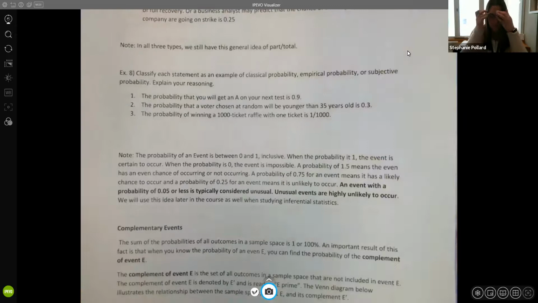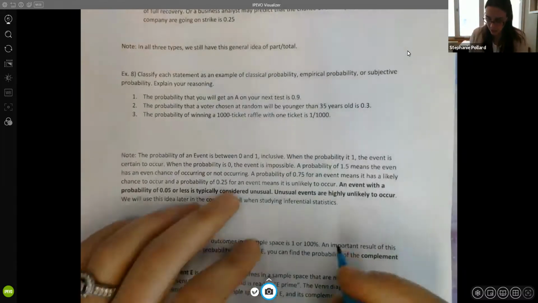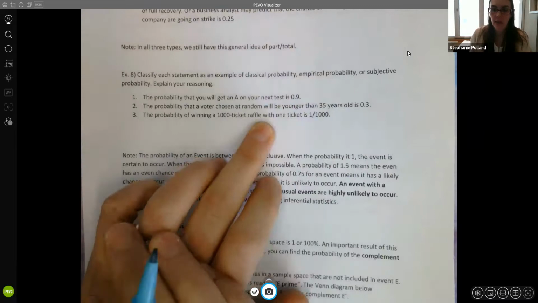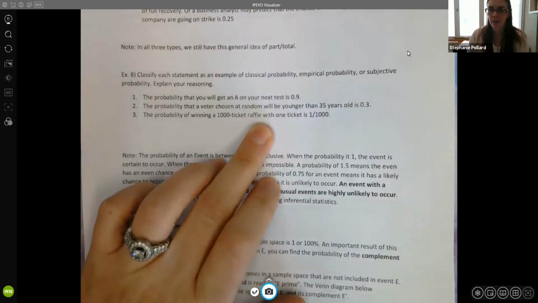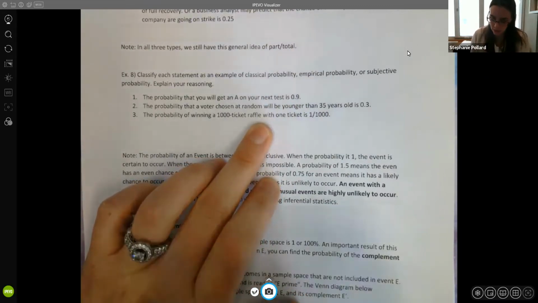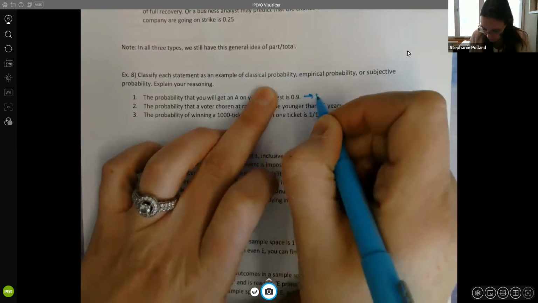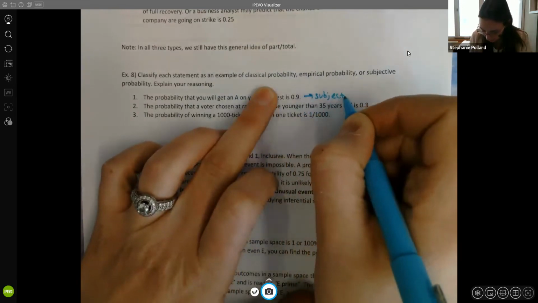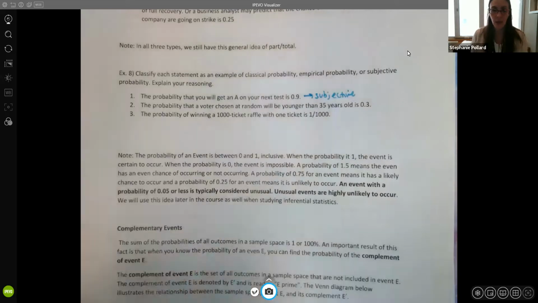All right, so let's classify each statement as either classical, empirical, or subjective. So the first one is the probability that you will get an A on your next test. So that probability is a 0.9. So you feel like you have a 90% chance of doing well on your next test. So this is a great example of a subjective probability, right? It's based on an educated guess.